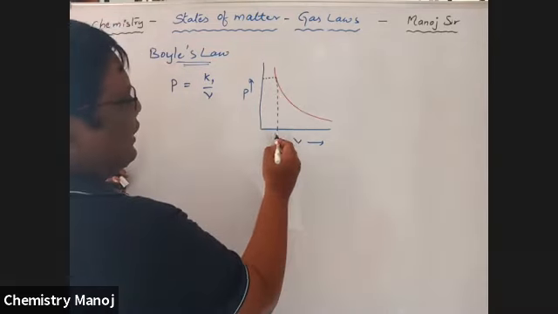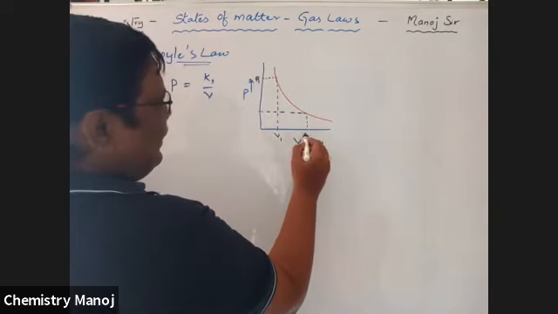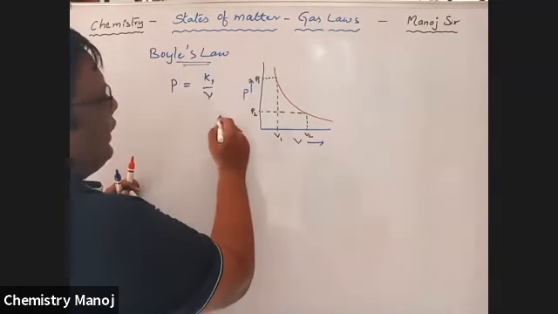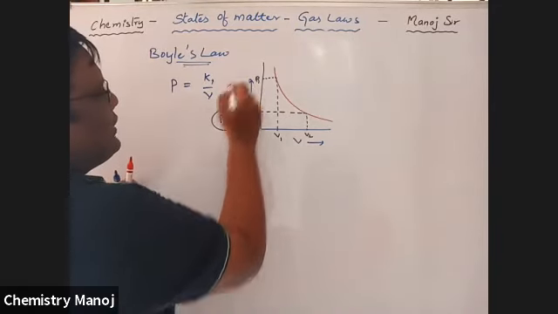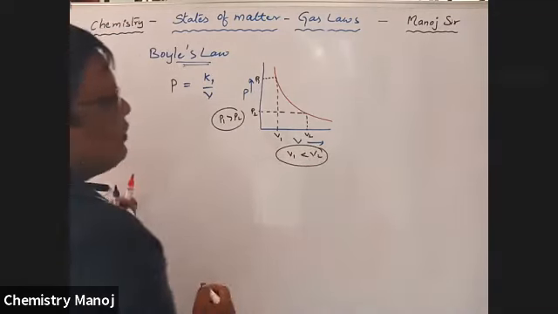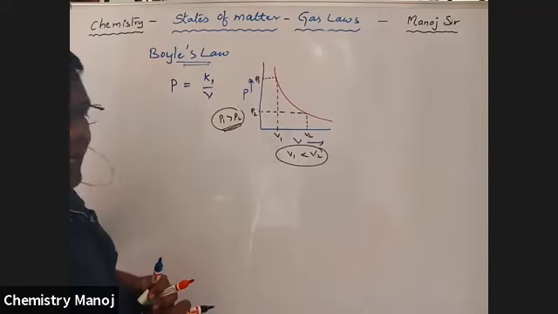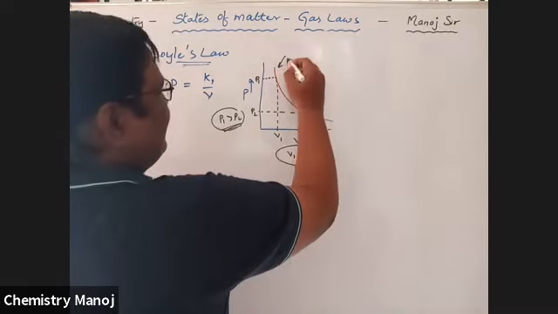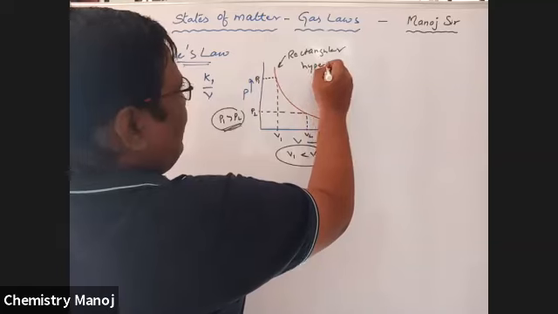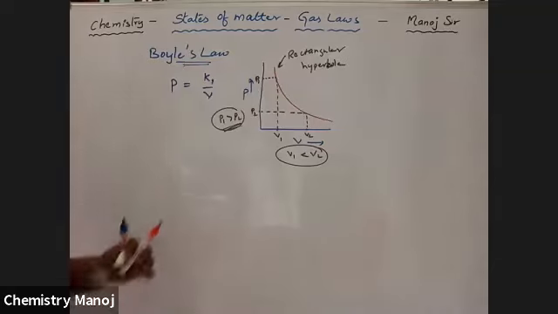So see here, it is volume V1, it is P1. In another case, it is V2, it is P2. No doubt, P1 is greater than P2. In this direction, pressure increases. Here, V1 is less than V2. So both are inversely proportional to each other. It is a rectangular hyperbola. Rectangular hyperbola is the shape of the curve.